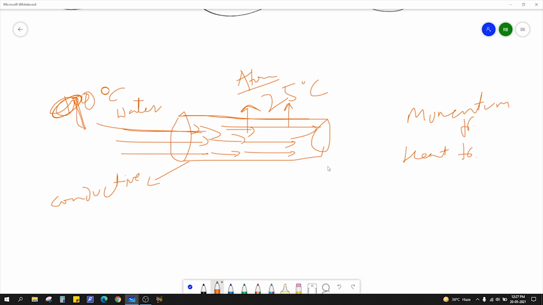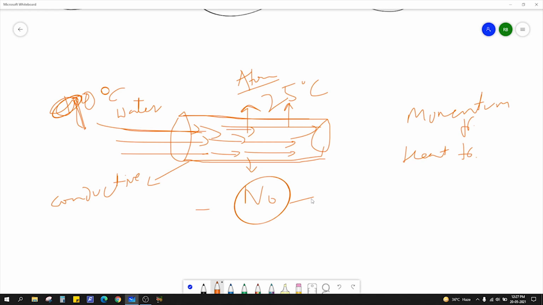Is there any mass transfer happening here? The answer is no, because this pipe is impermeable to the liquid, so the liquid cannot pass through this pipe. So there is no mass transfer happening.